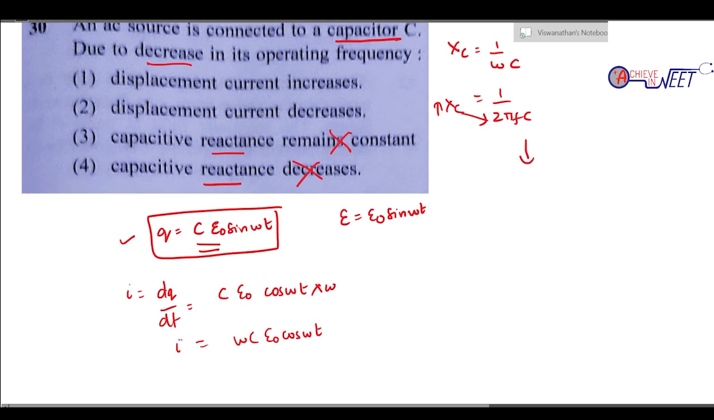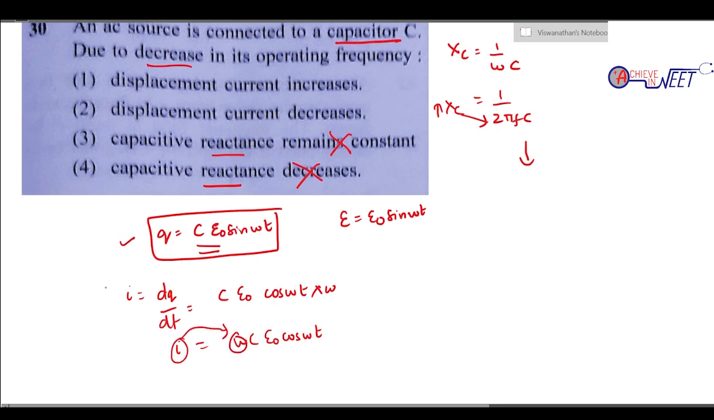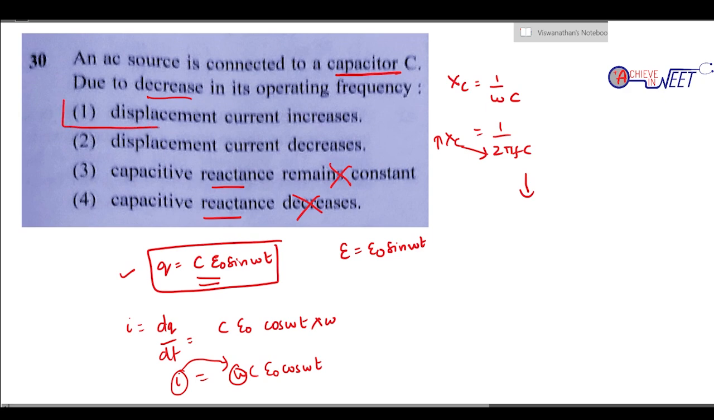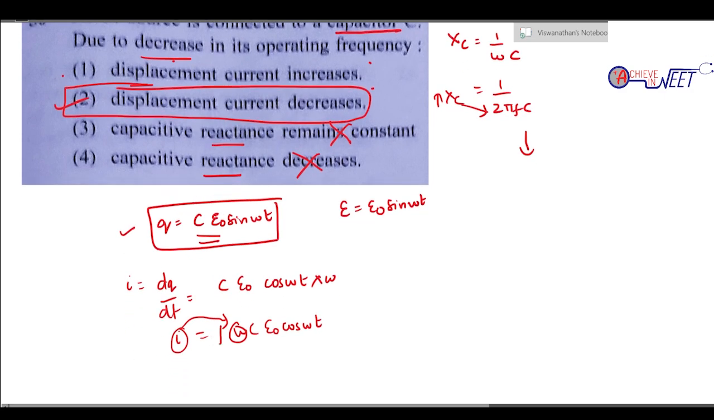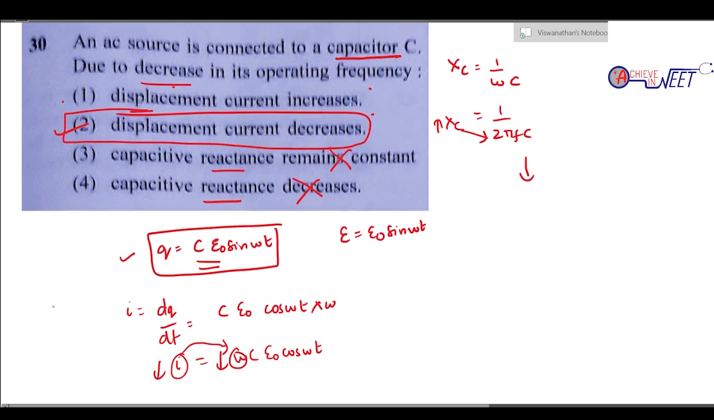That is the current. So current is directly proportional to omega, and omega is 2 pi f, so current will be directly proportional to frequency. A decrease in frequency will cause a decrease in displacement current. So it should be option 2, because current is directly proportional to frequency. Option 2: due to a decrease in the operating frequency, the displacement current will decrease.